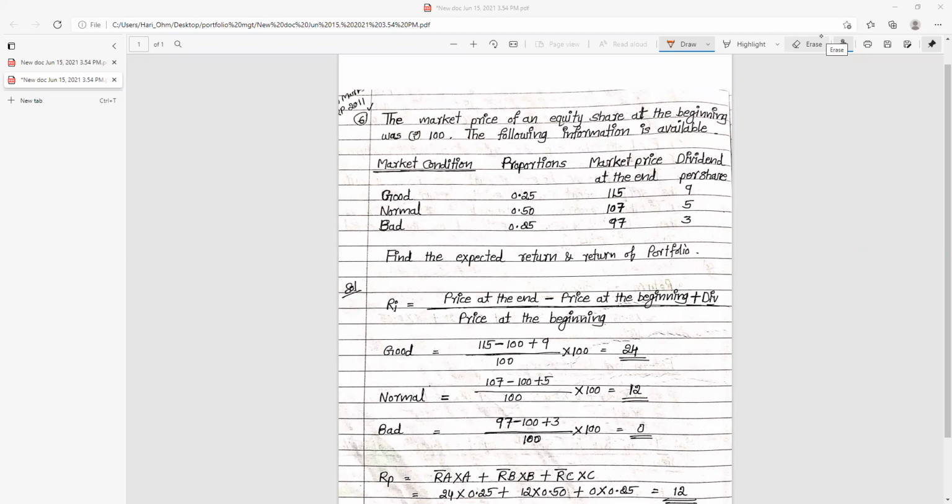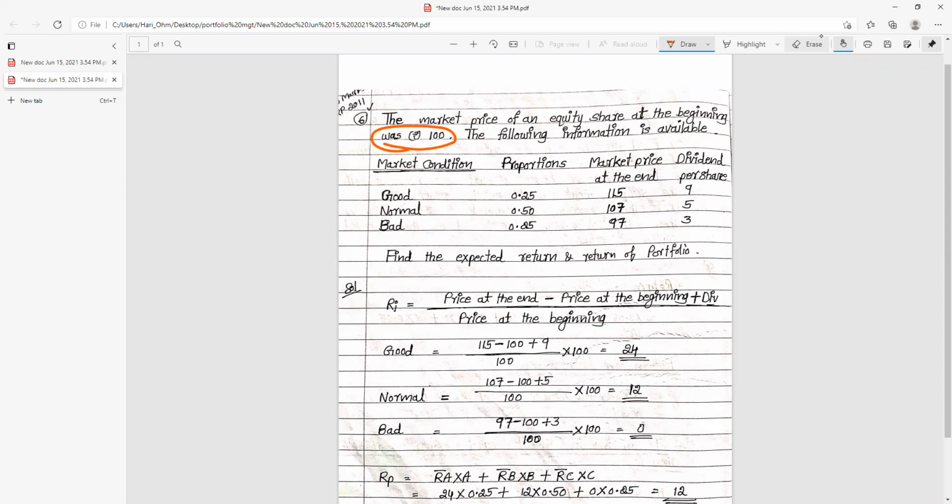In this session, we are going to work out another problem on Markowitz's model. This question appeared in the year 2011 for 10 marks. Let's work it out. The market price of an equity share at the beginning was rupees 100.